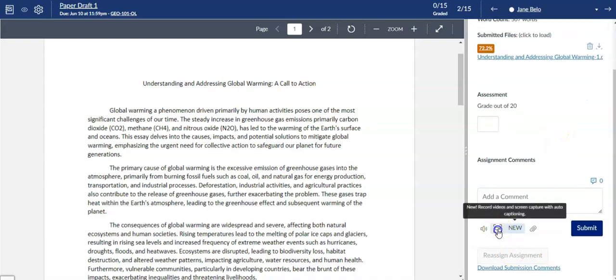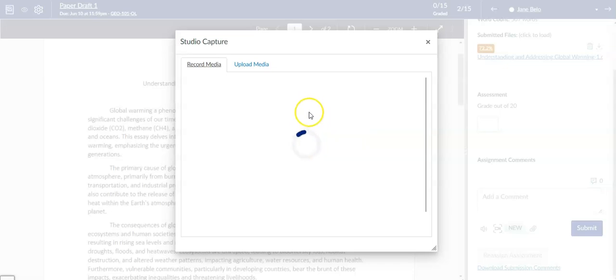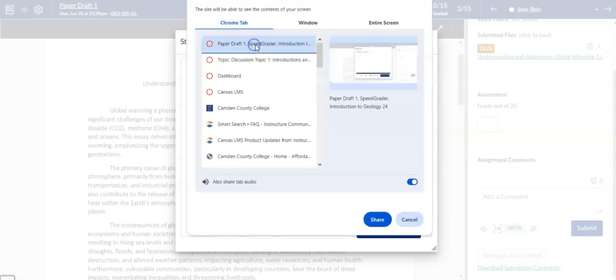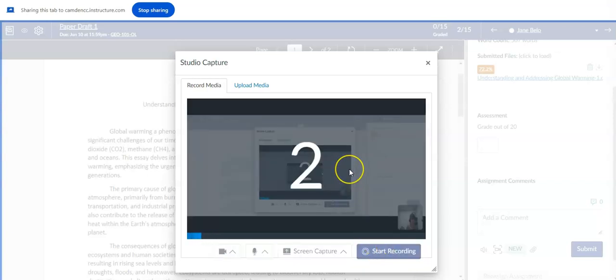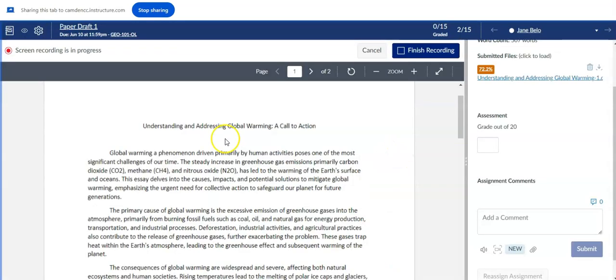The next new feature that is already available for you is the screen capture option in SpeedGrader. This feature will allow you to record your voice and the screen as you go over feedback for a student's submission. The recording will then be made available to the student.